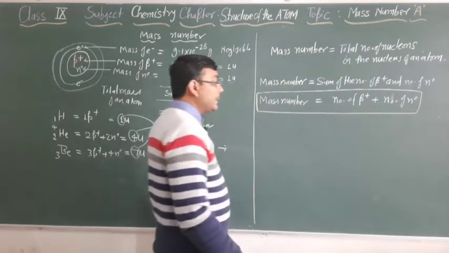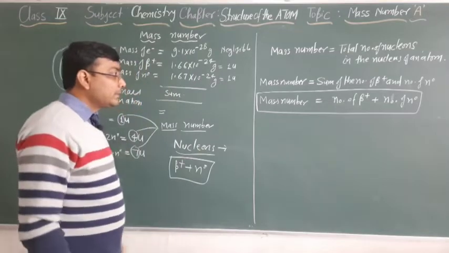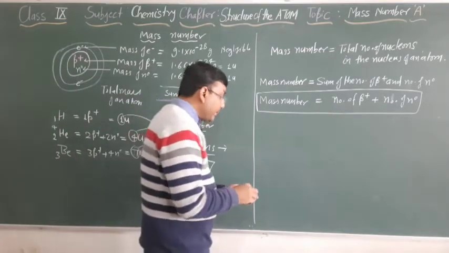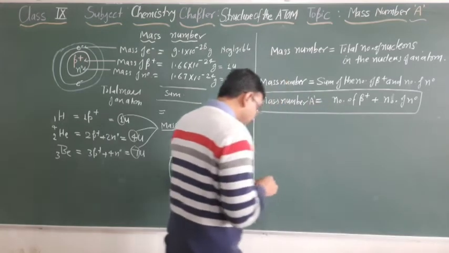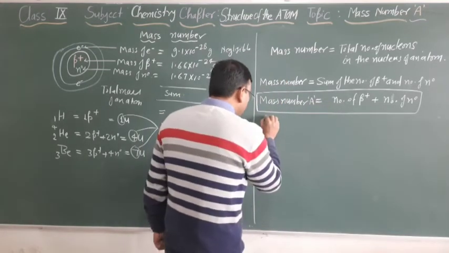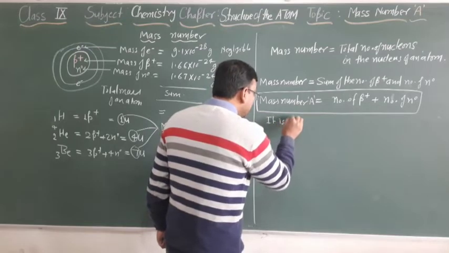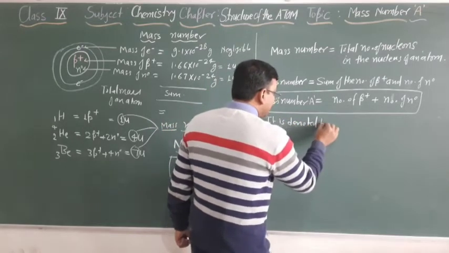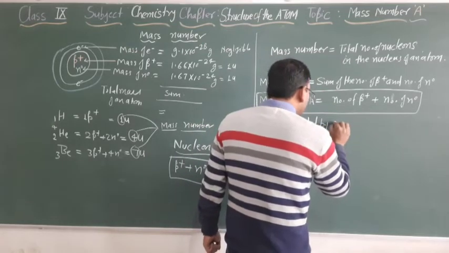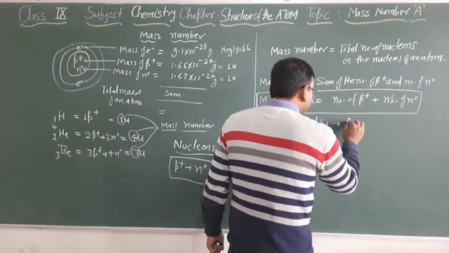So we got one mathematical expression for the mass number. Mass number is denoted by the symbol A.